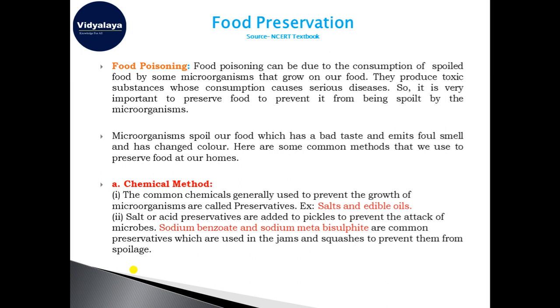So salt or acid preservatives are used to pickle. Acid means citric acid or ascorbic acid, like vinegar or lemon juice. They are used as preservatives to keep the pickles free from the attack of microbes. Some other chemicals used as preservatives are sodium benzoate and sodium metabisulfite, which are common preservatives used in jams or squashes to prevent spoilage.